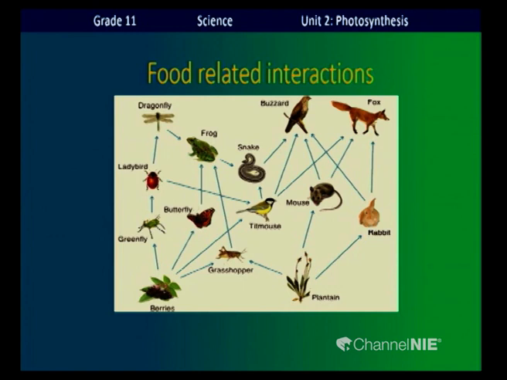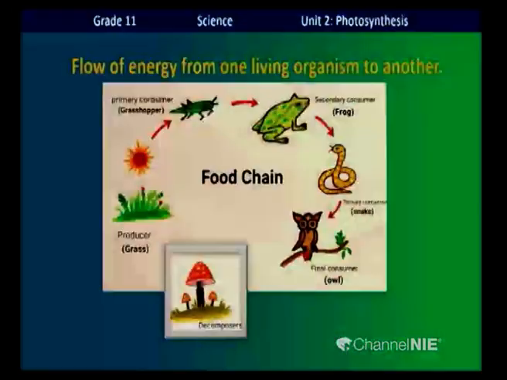Now you can see all the food chains of this food web start with a plant or plant material, and all other organisms are consumers. They directly or indirectly depend on plants for food. Now you can see herbivores here. They directly depend on plants for food.